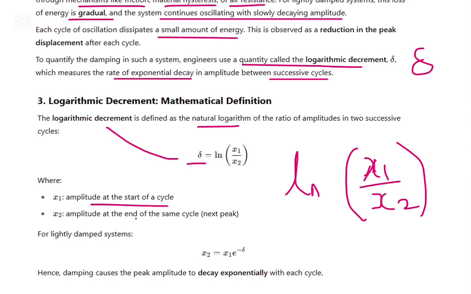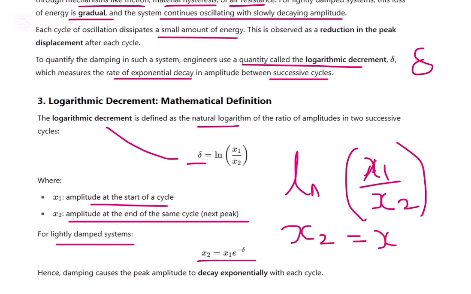X1 is the amplitude at the start of the cycle, and x2 is the amplitude at the end of the same cycle. For lightly damped systems, x2, the amplitude of the next cycle, is not equal to the first amplitude but is reduced. That reduction is e to the power minus delta. So x2 is the amplitude of the first cycle multiplied by a reduction factor.